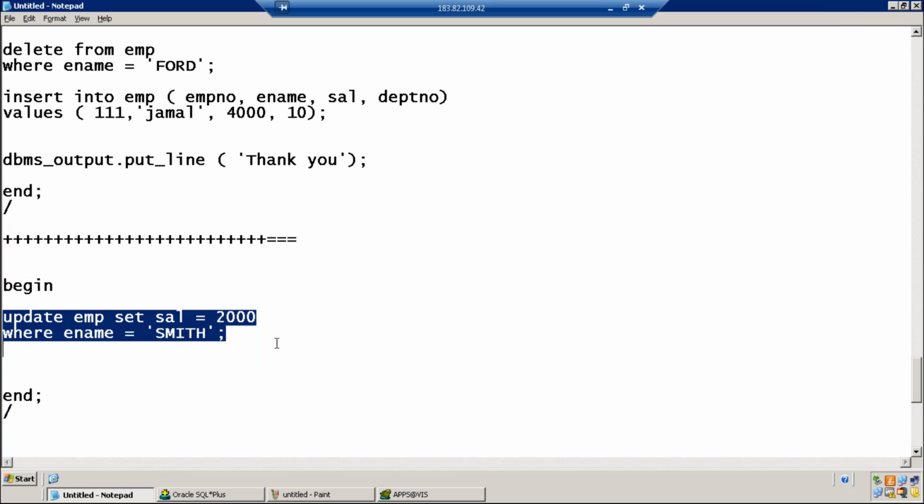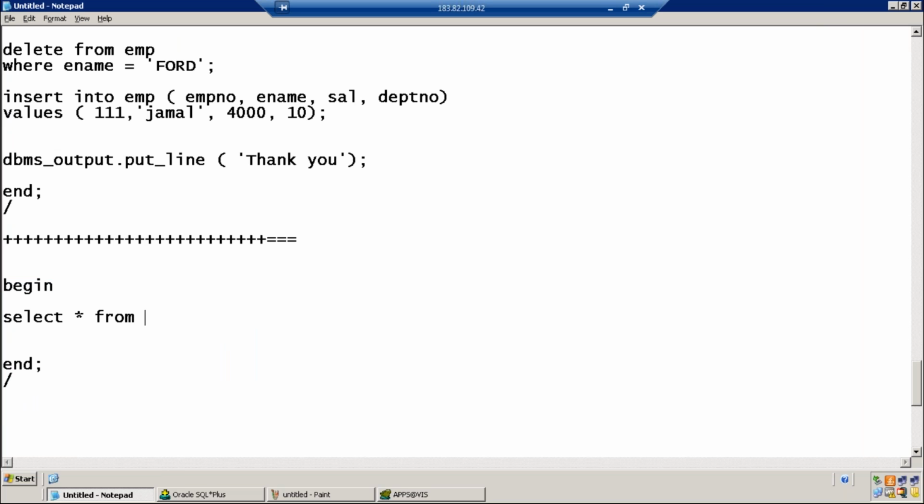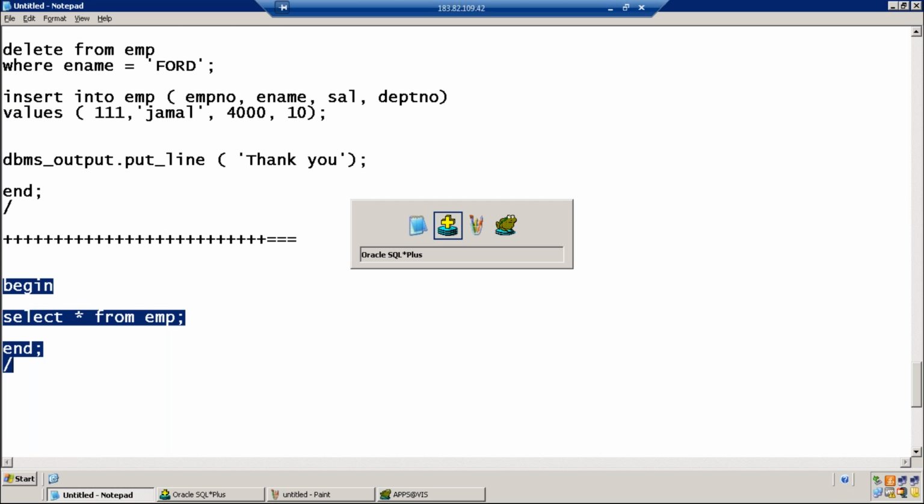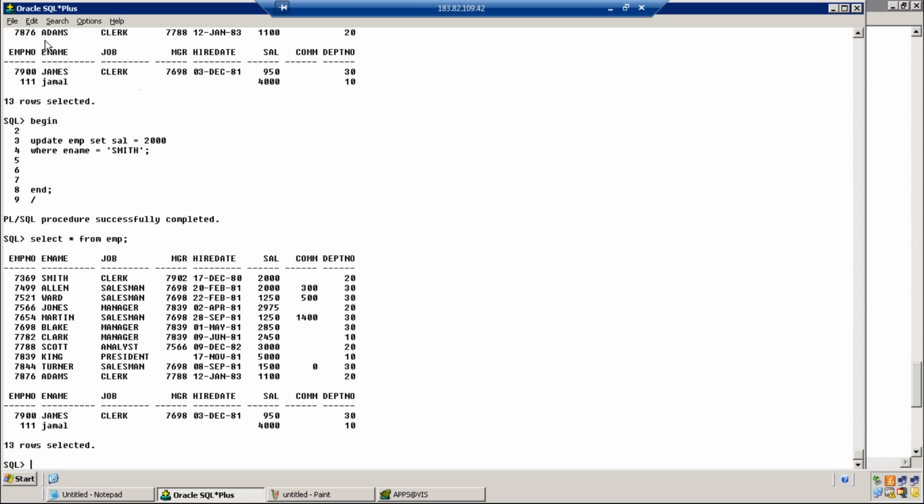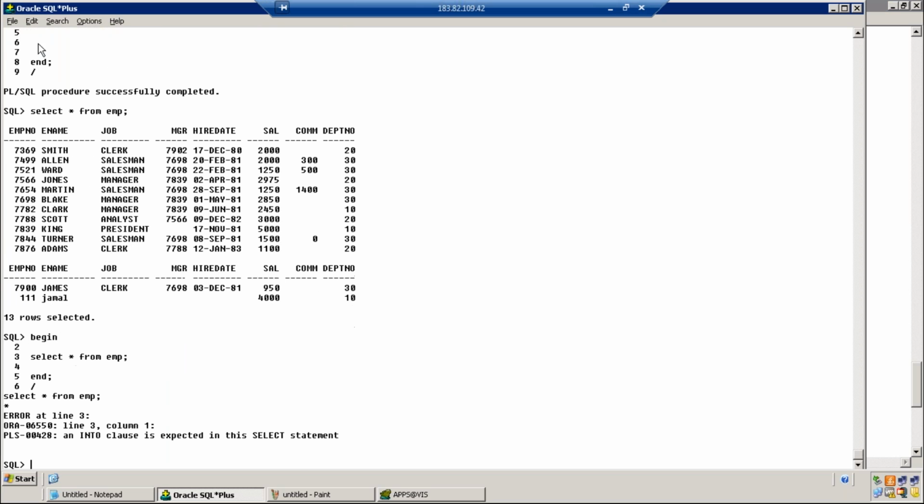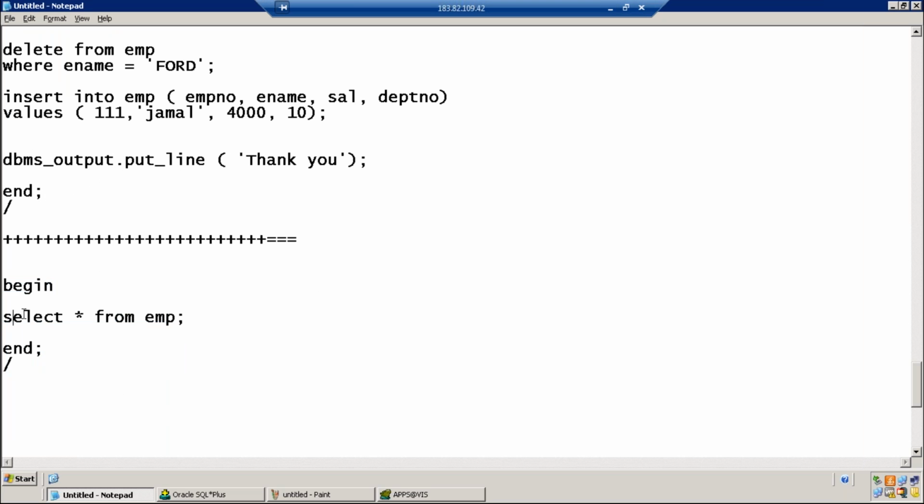Instead of the update command, can you write a select statement? This is interesting. That's why you kept select in the last. Last example before the DML commands. Observe, this program will give you an error. So you cannot execute select statements in a PL/SQL block.